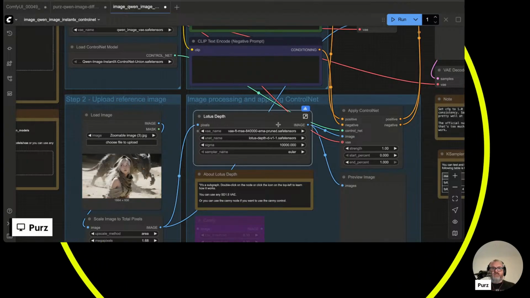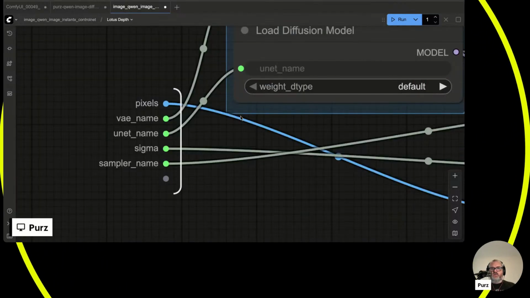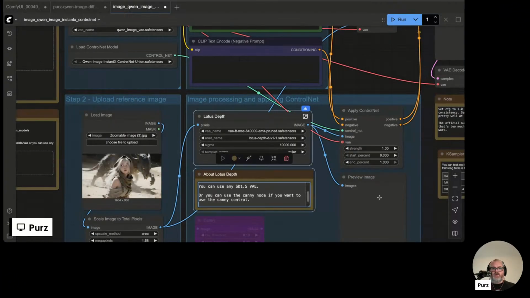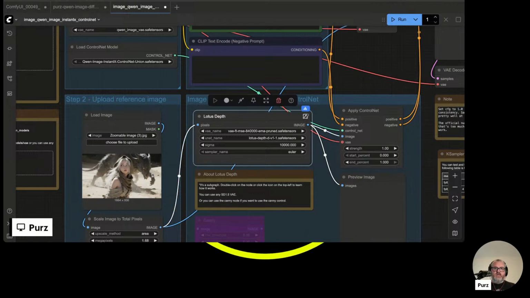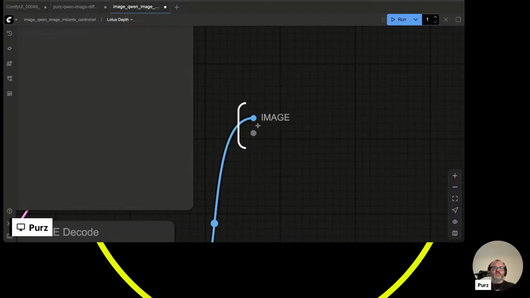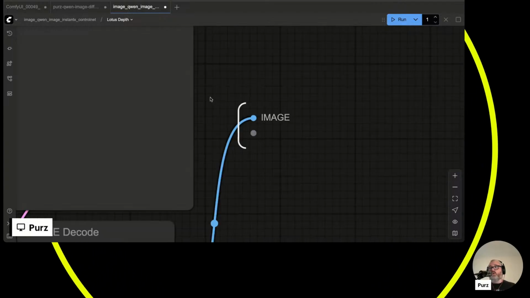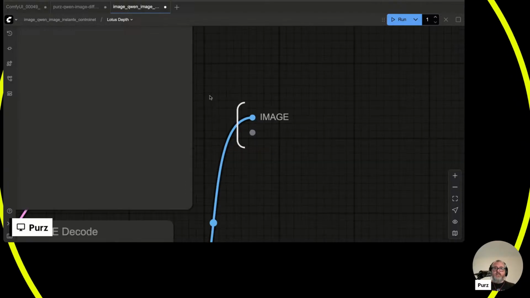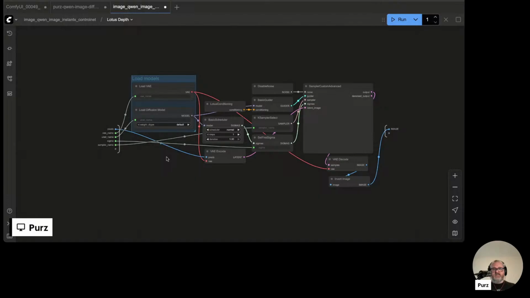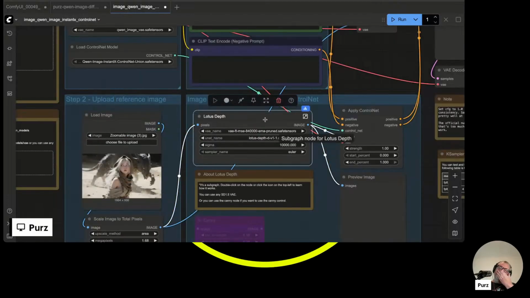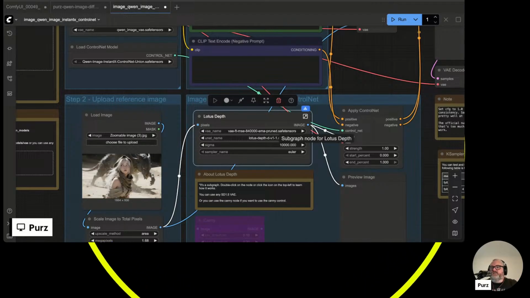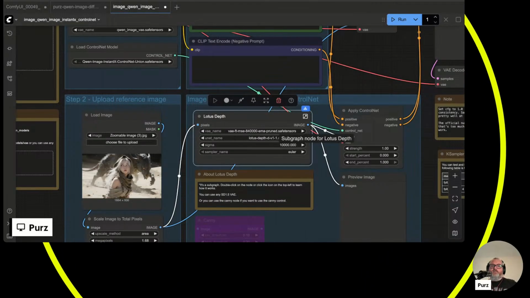So the way subgraphs work is you go in and you can plug stuff in from here and expose that to the outside world. It's called promoting a widget. Okay, and then we can go back into our node and we'll see that it also has outputs. So you can just send what you want to send out. So in this case, we have a whole lot of things that are happening in this depth node, but we really only need access to these things. So in that case, we can make a subgraph and make it super easy to look at and make the whole workflow one node. You can extrapolate this to anything complicated in your workflow.